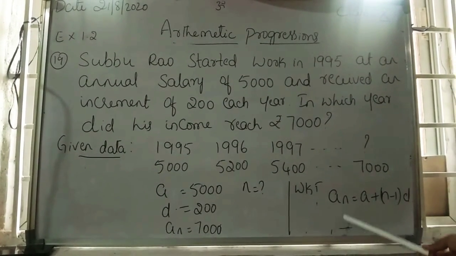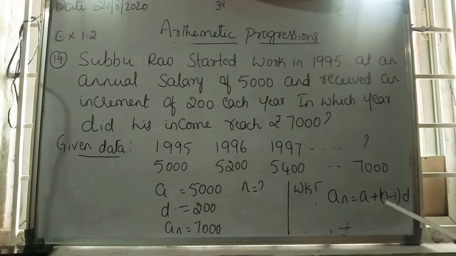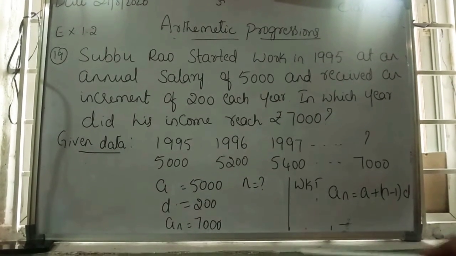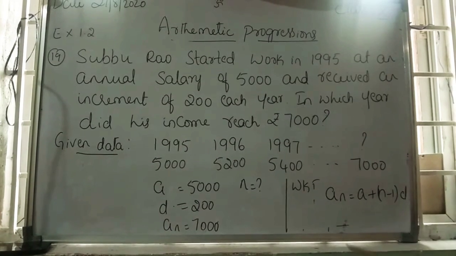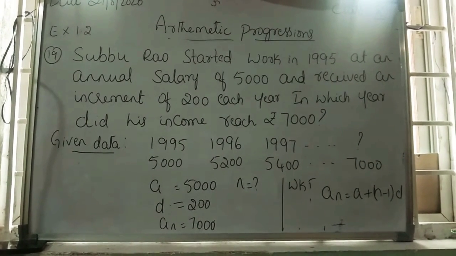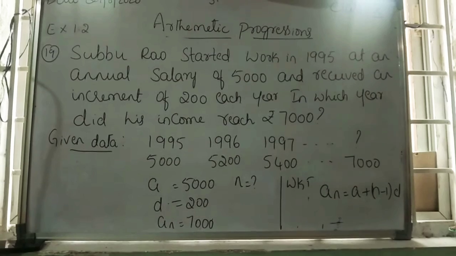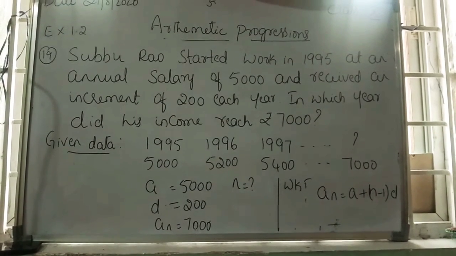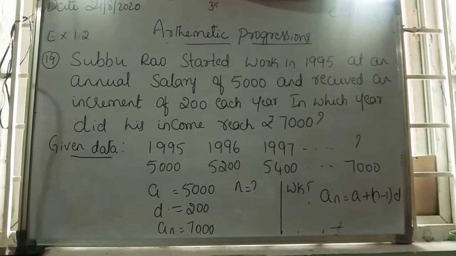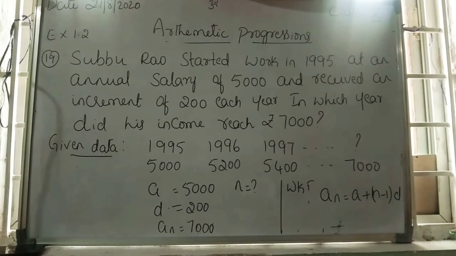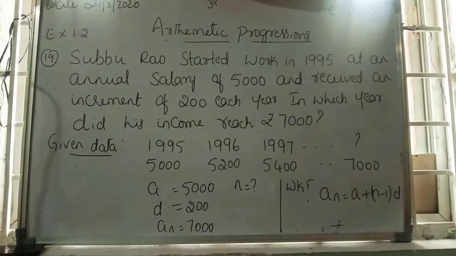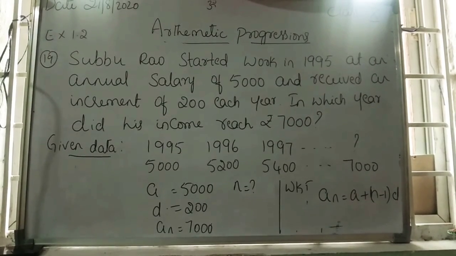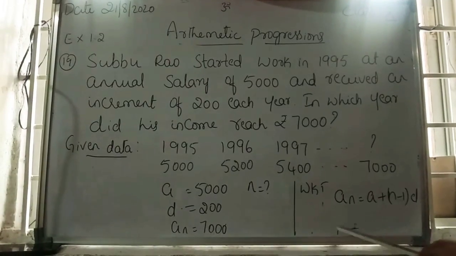So we know that AN is equal to A plus (N minus 1) whole into D. Now substitute all the values here. So AN is 7,000, A is 5,000, D is 200, and calculate. You will get how many years, that is the answer.